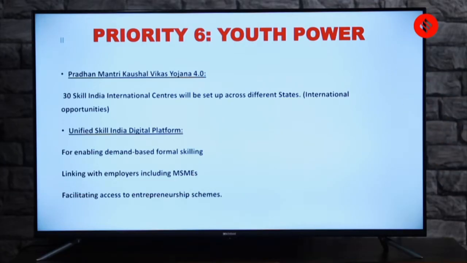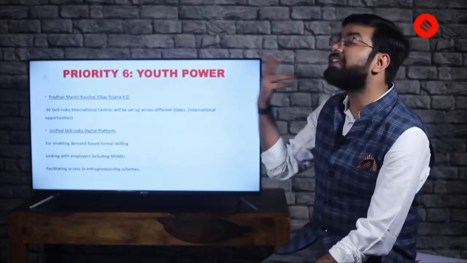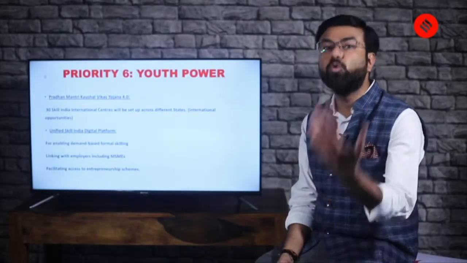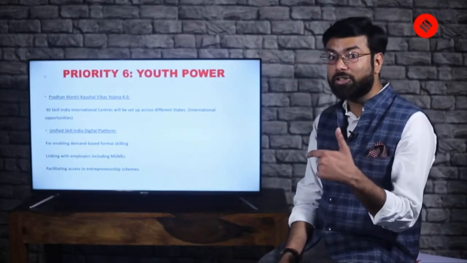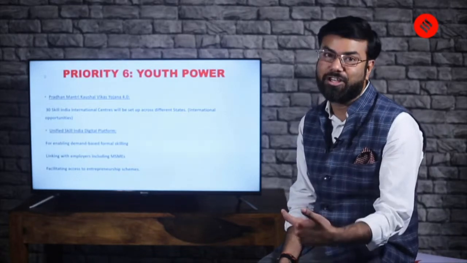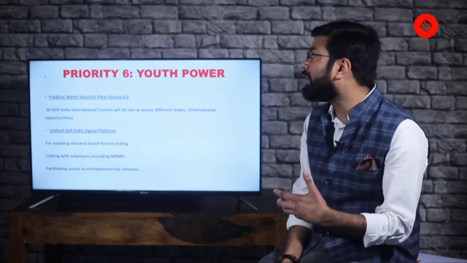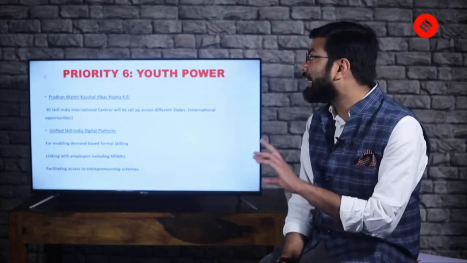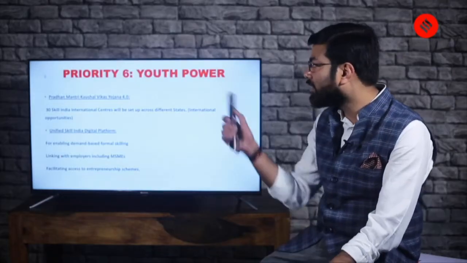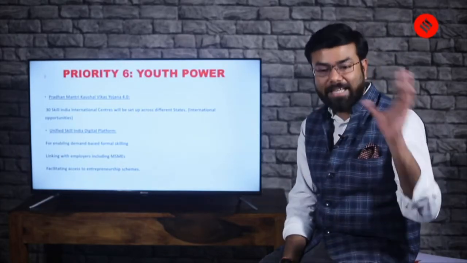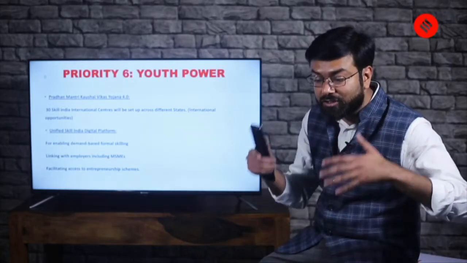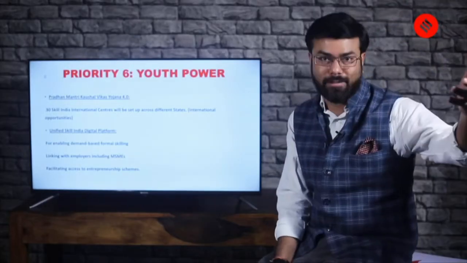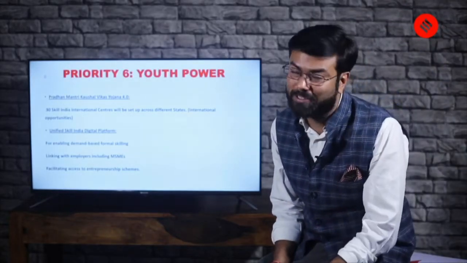international opportunities. So these Skill India international centers at 30 locations will give opportunities to youth and these opportunities will be international in nature. So, kind of developing the youth, skilling them through these international centers, 30 in total. So you see, from skilling in our country, skilling something which is relevant to our country, taking it to international standards, that is going to be the objective.